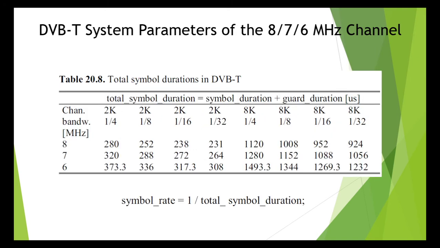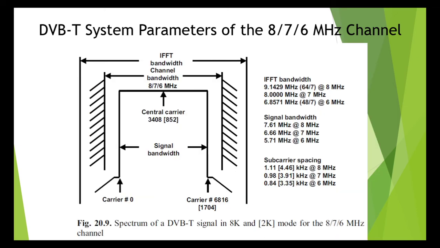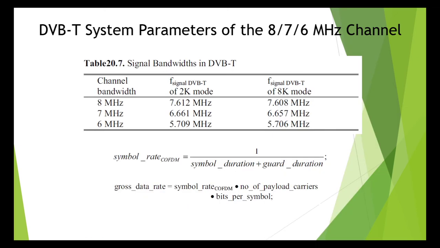In QPSK, 2 bits per symbol are transmitted, in 16 QAM it is 4 bits per symbol, and in 64 QAM it is 6 bits per symbol. Since the symbols are longer by a factor of 4 in the 8K mode, but on the other hand there are 4 times as many payload carriers in the channel, this factor cancels out again, which means that the data rates are independent of the mode, 2K or 8K.